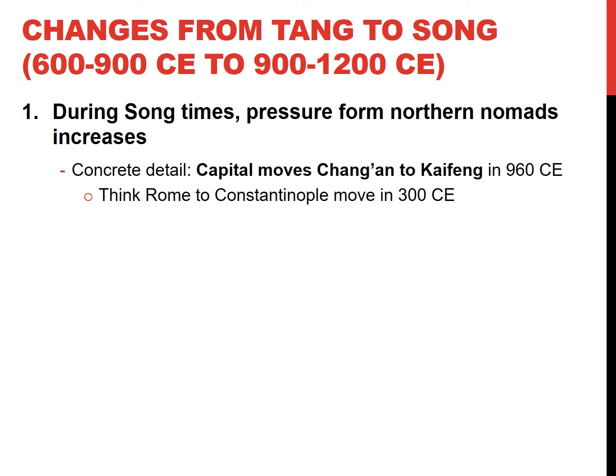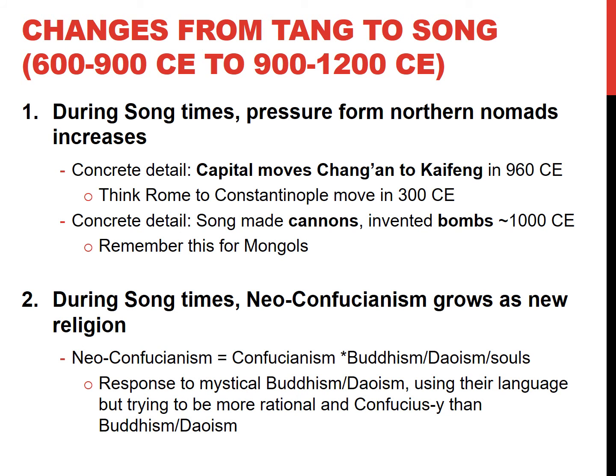All right, here are the changes during it. Northern nomads are trying to attack again, so they have to move the capital from Chang'an to Kaifeng. Think about it as the same way they moved the capital of the Roman Empire from Rome to Constantinople. Here's a concrete detail. The Song made cannons and invented bombs. Bombs, guys. They have bombs.